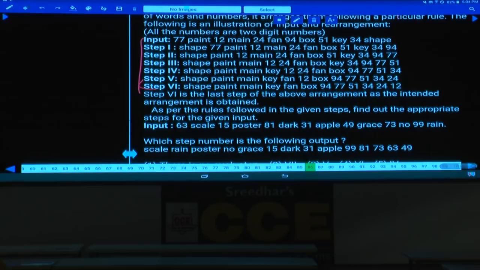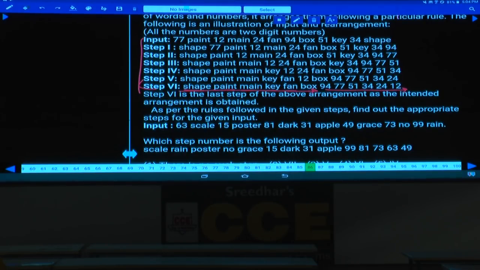As step 6 is the final output here, now check out the words. Shape, paint, main, key, fan and box are the 6 words which are arranged in descending order, isn't it? And what are the numbers here? The numbers 94, 77, 51, 34, 24, 12. Now the numbers are arranged in descending order. Clear now? The logic is words in descending order, numbers in descending order.